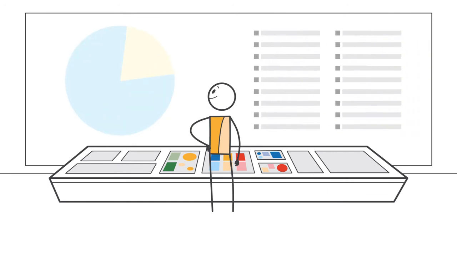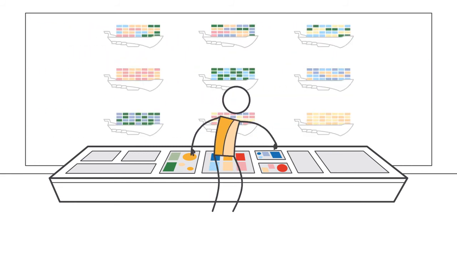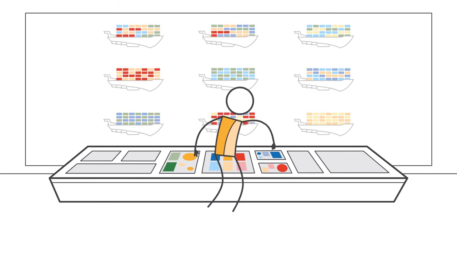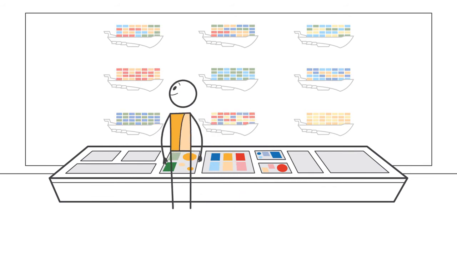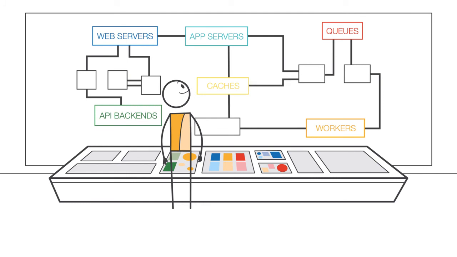Elastic Container Service also monitors your running containers and tells you how many resources are being used by each application. Elastic Container Service allows you to quickly deploy, update, and roll back containers, regardless of whether you're dealing with tens or tens of thousands of containers, making it easy to run all the different tasks that make up your application, such as web servers, queues, databases, API backends, and background workers.